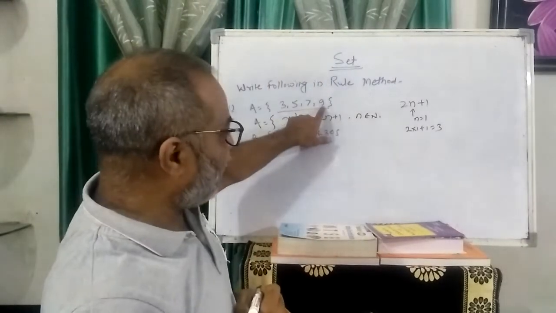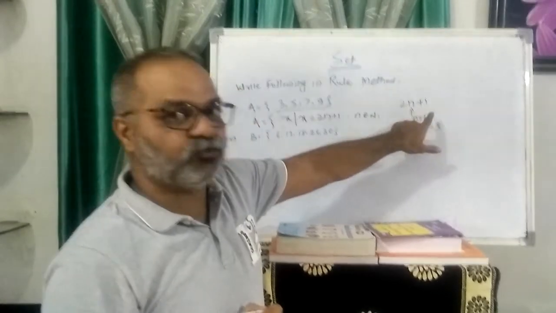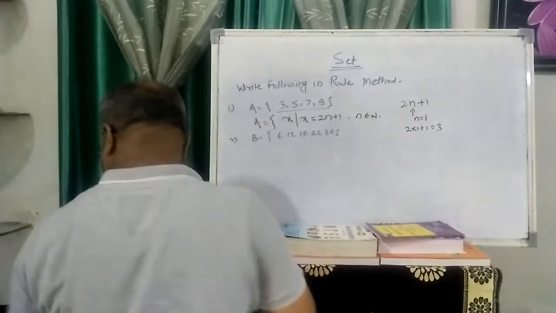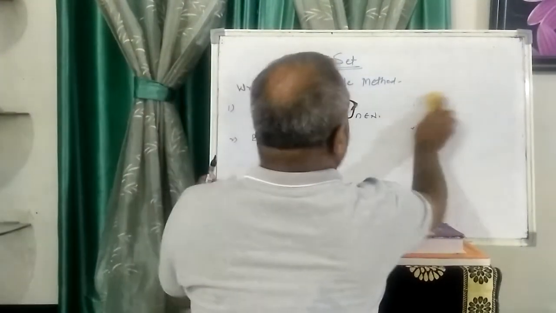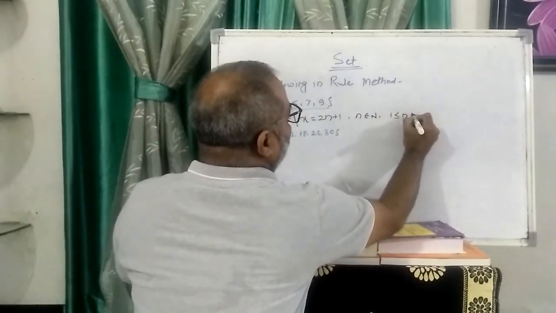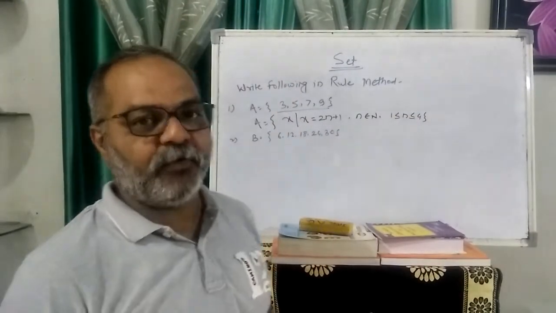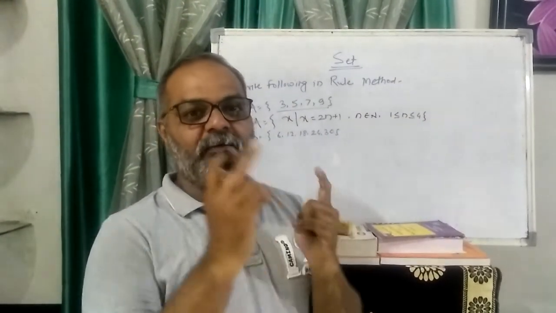Up to 9 means n is equal to 4. So 4 into 2, 8, plus 1, is 9. So here I can write n belongs to N and 1 less than or equal to n less than or equal to 4. Means the value of n is 1, 2, 3 and 4.